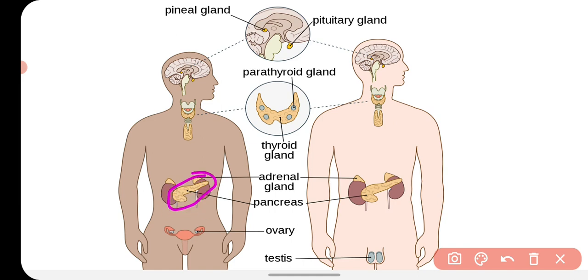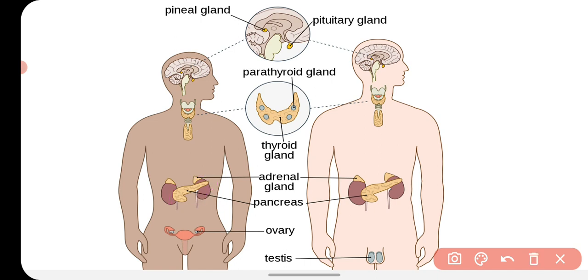Below the stomach there is an organ called the pancreas, and it is the largest endocrine gland found in our body, and it behaves like both an exocrine as well as an endocrine gland.